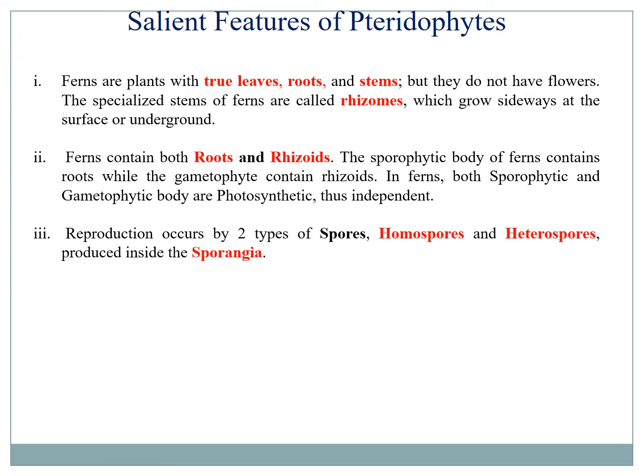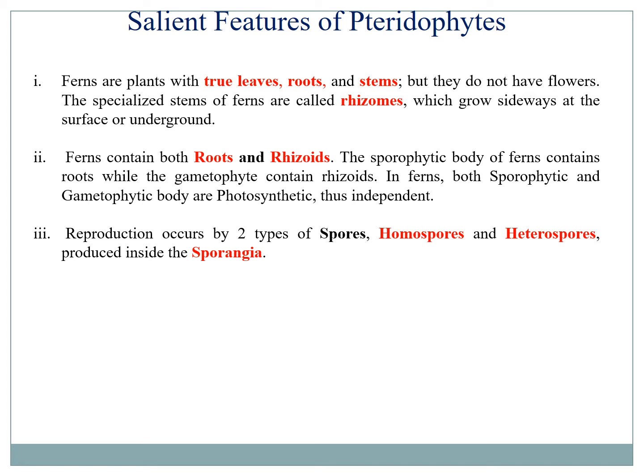The reproduction of ferns takes place by spore formation. There are two types of spores they can form. They can form homospores, where all the spores are similar morphologically, and heterospores, where the male spores are small, called microspores, and the female spores are called megaspores, which are large in size.